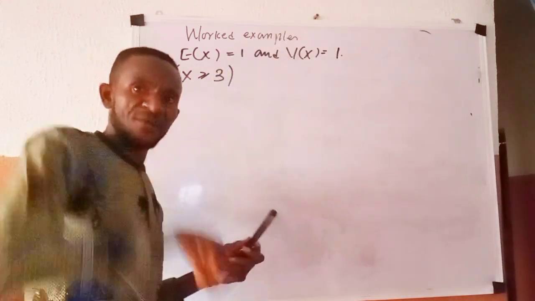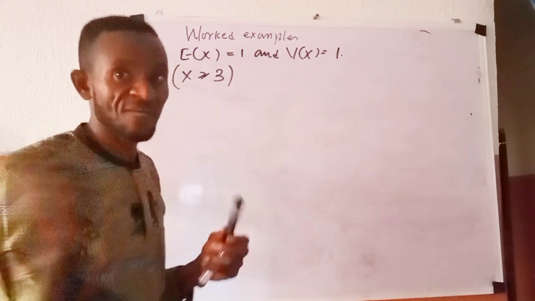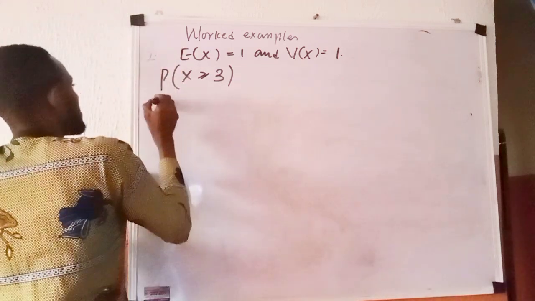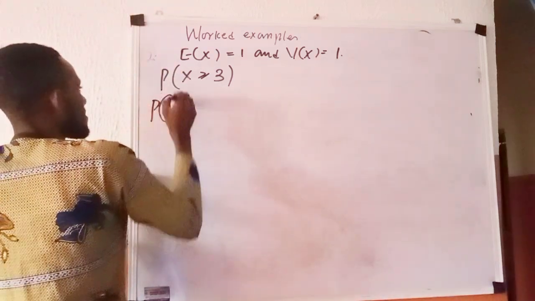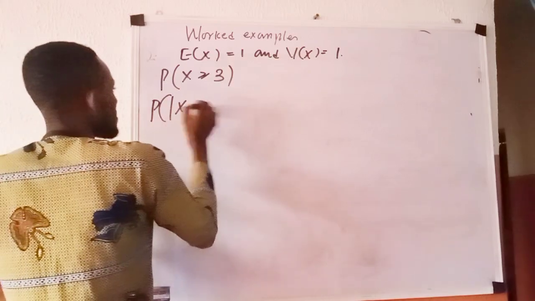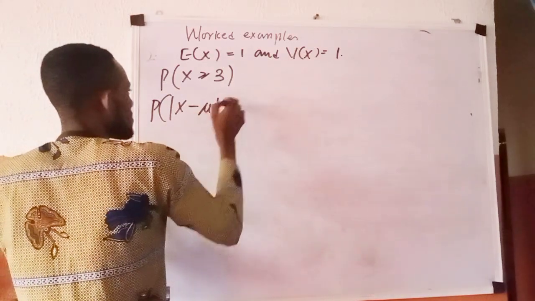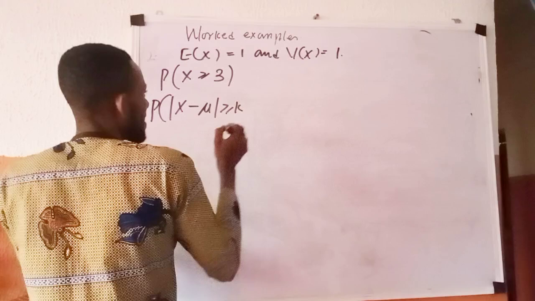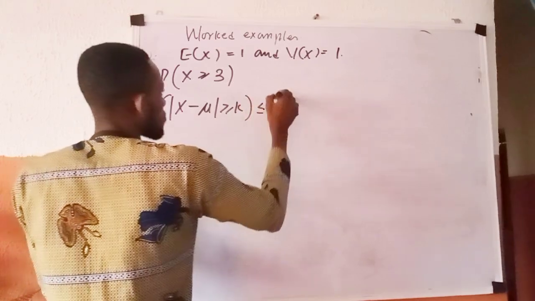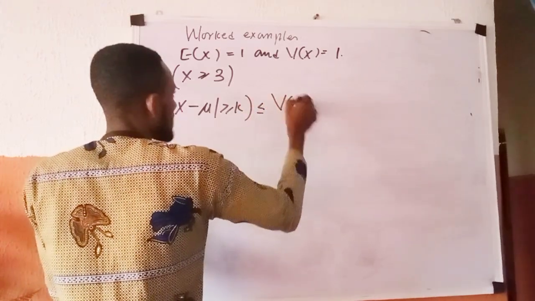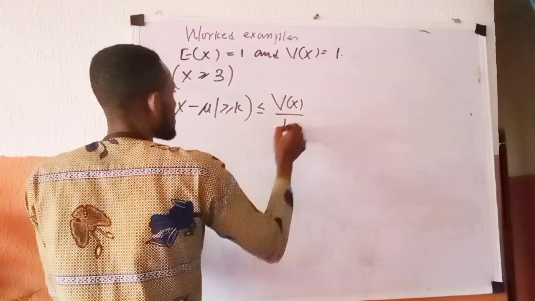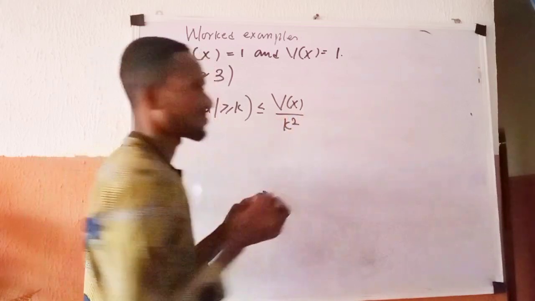First of all, remind yourself of Chebyshev. Chebyshev says that the probability of the absolute value of x minus mu greater than or equals k is less than or equals var of x all over k raised to power 2.